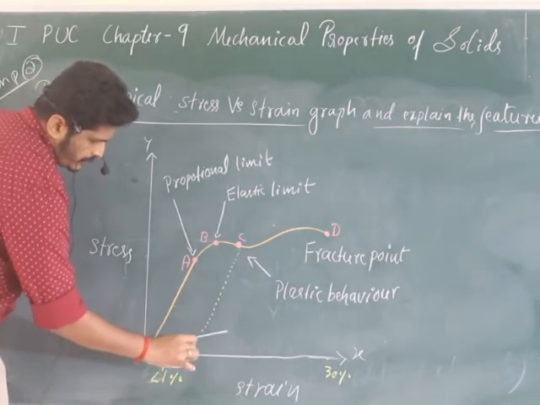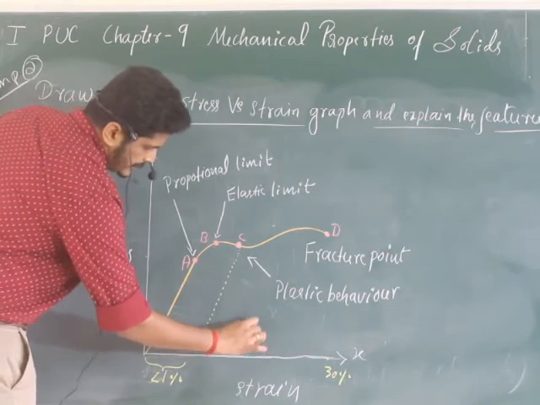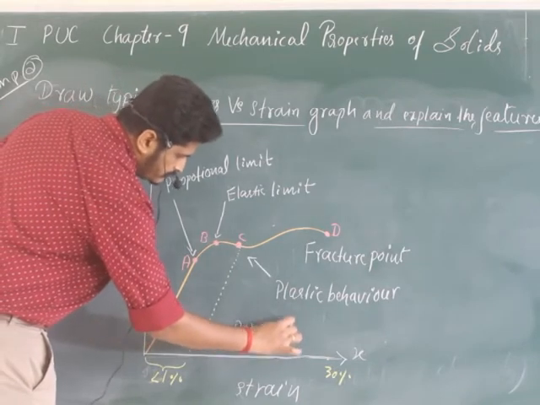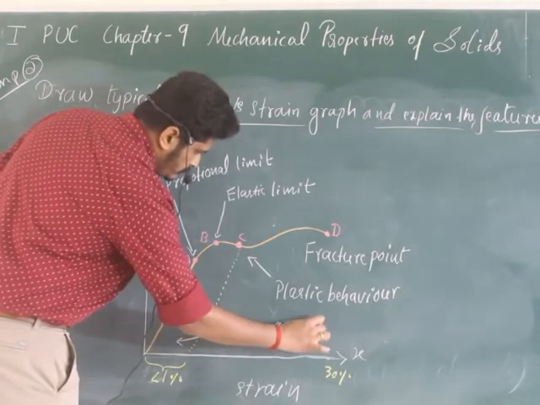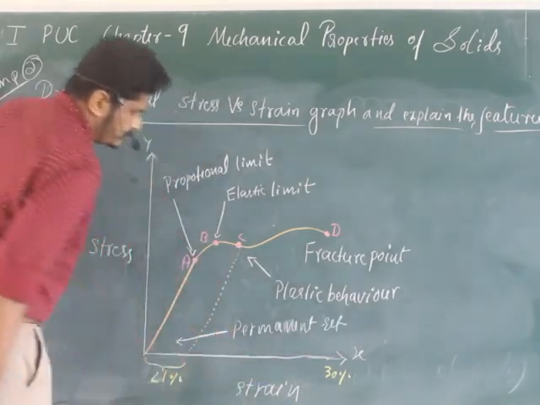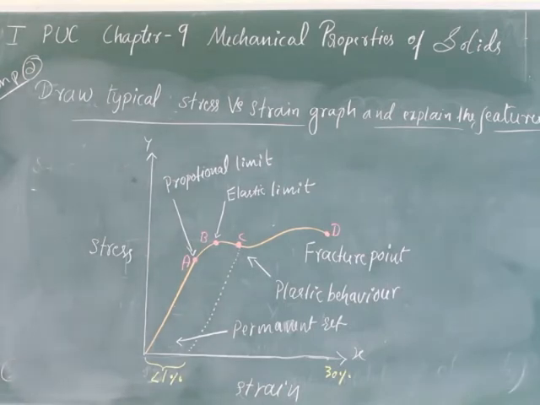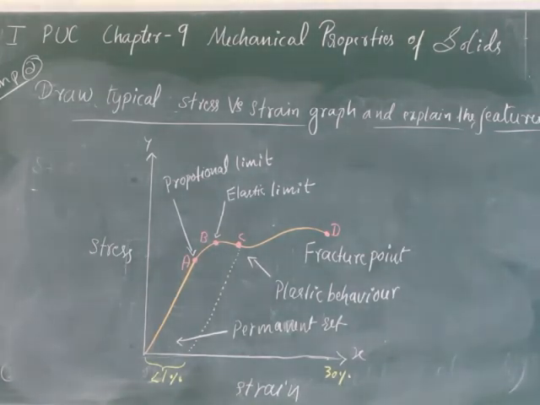Here you write like this, permanent set, or permanently set also you can write down. So draw the graph very neatly.